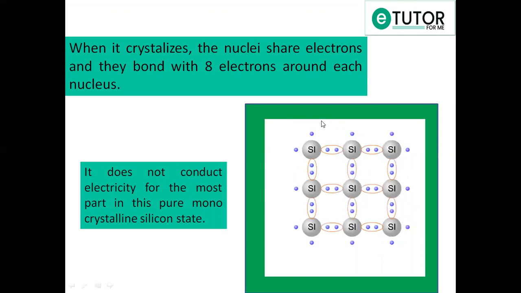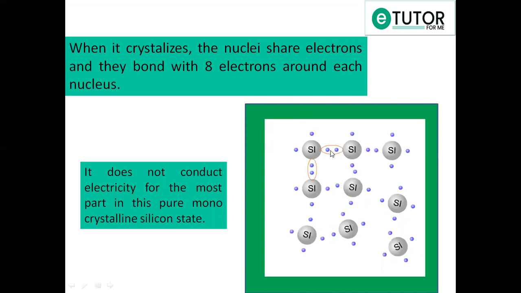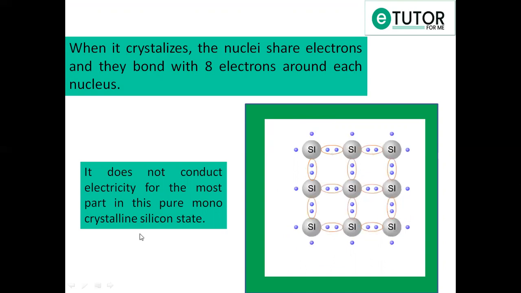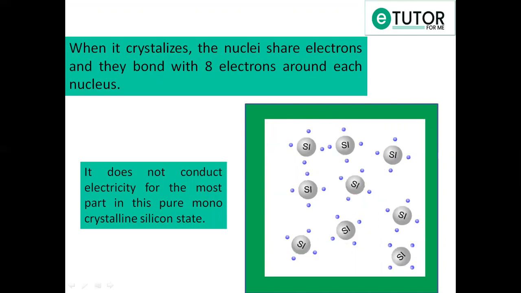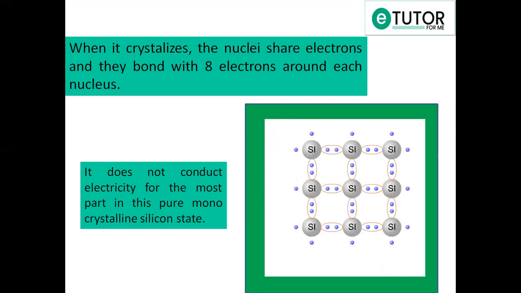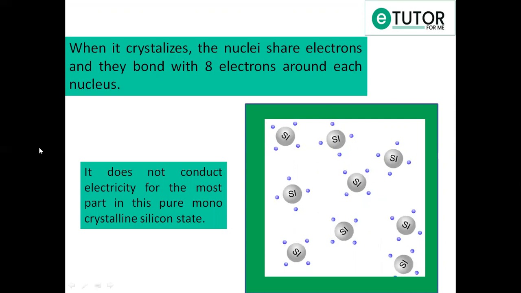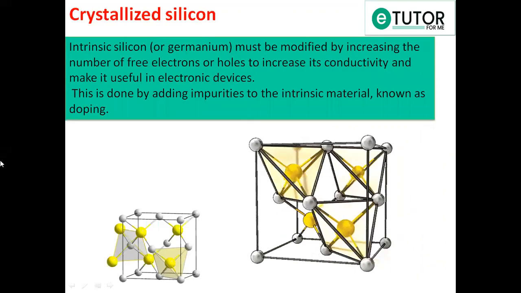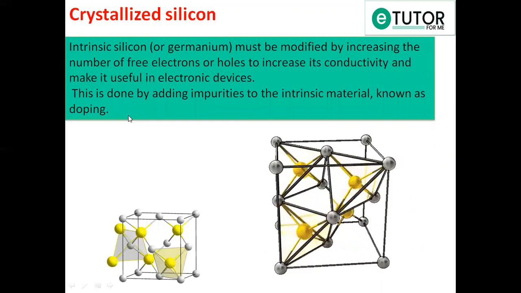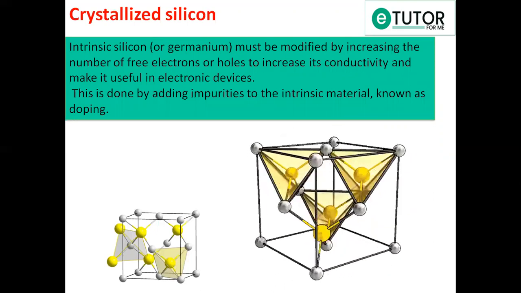So in crystalline structure, you will see the silicon atom will be bounded like this. It does not conduct electricity for most part in its pure monocrystalline state. So in monocrystalline state, it will not conduct electricity. You can see here the crystallized silicon structure in three-dimensional view.